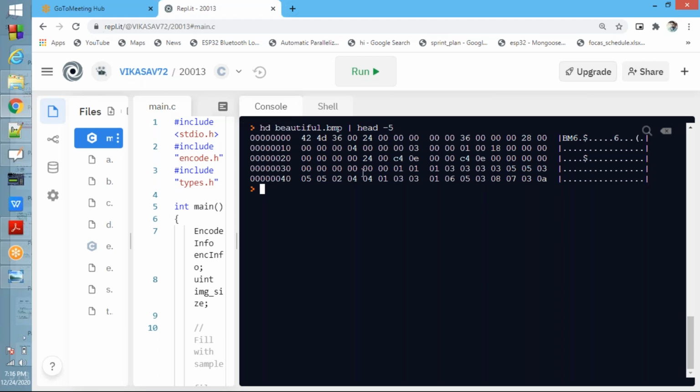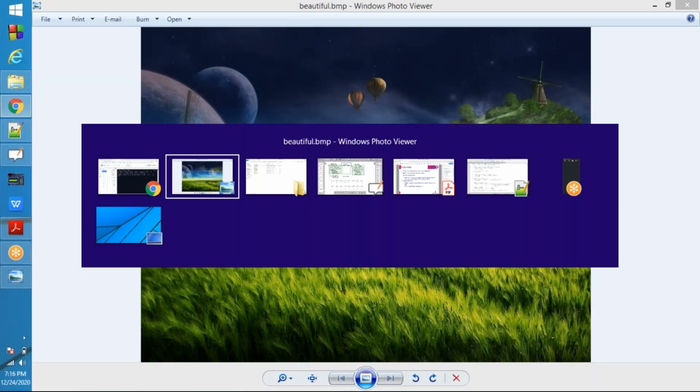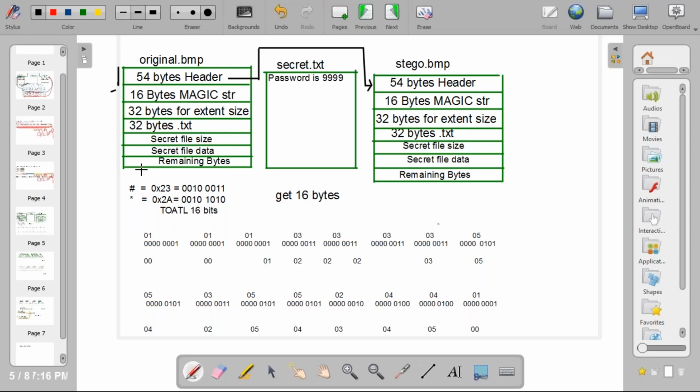See next. Next step. Guys, listen carefully, this is an important step. Second step, you need to encode the magic string. The magic string is hash and star. These two characters you need to encode.